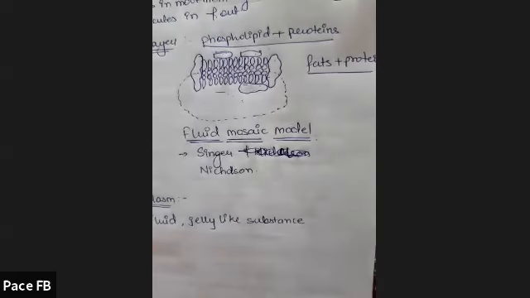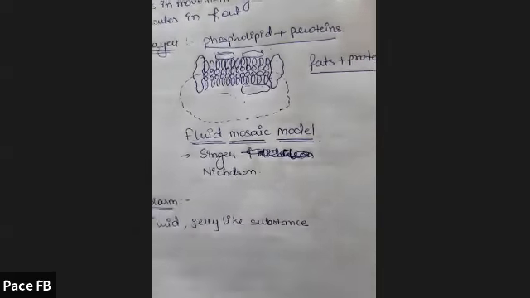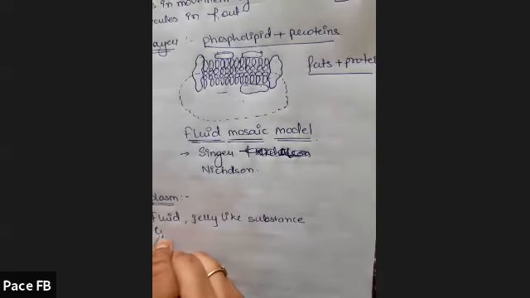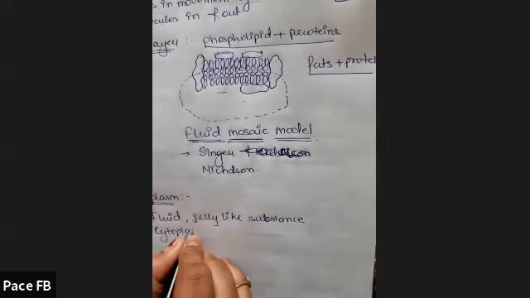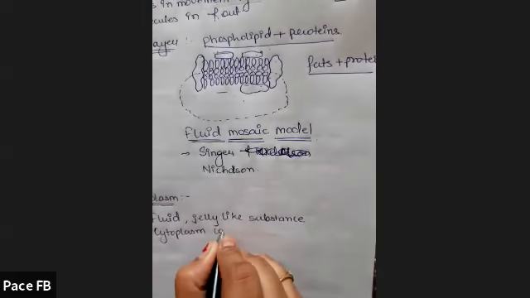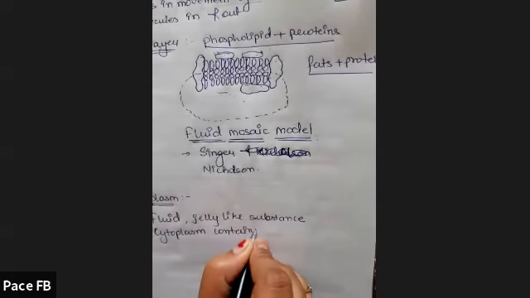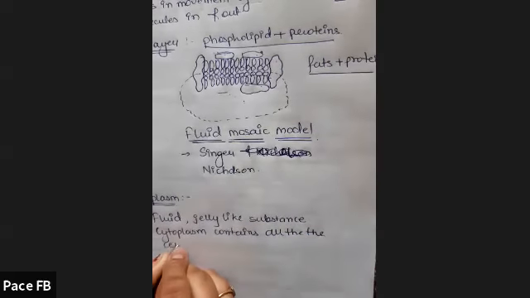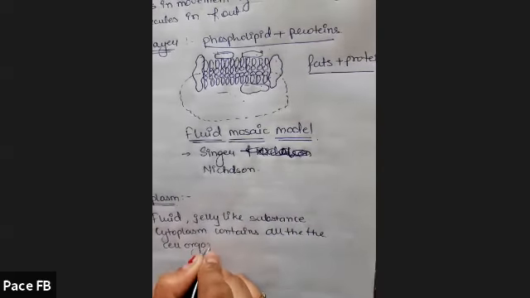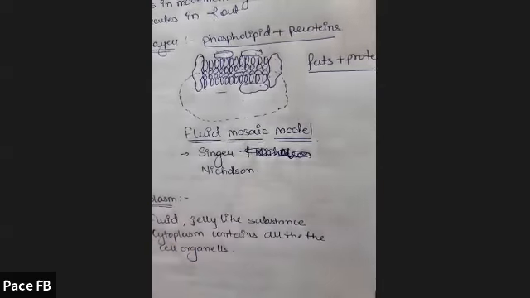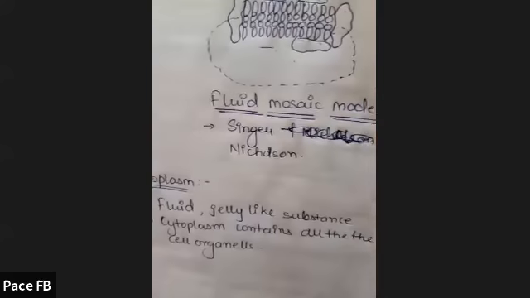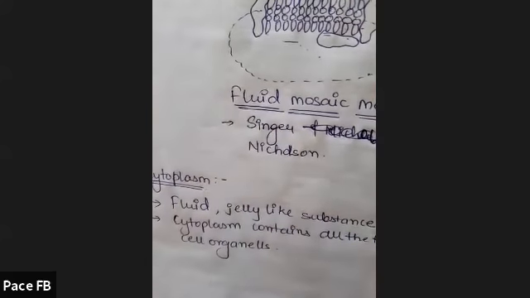Okay. Now, what is the function? The cytoplasm contains all the cell organelles. So the cell organelles are embedded inside the cytoplasm. The cytoplasm carries all cell organelles.